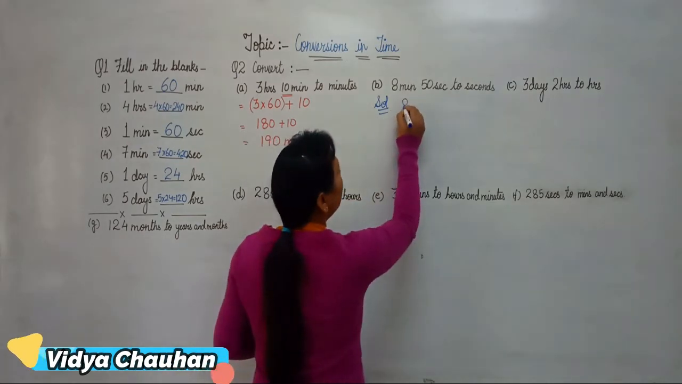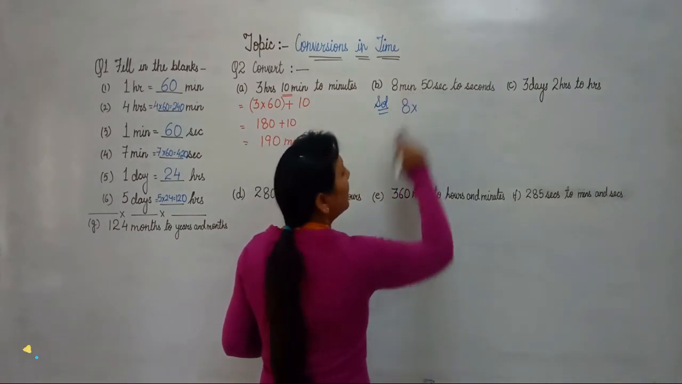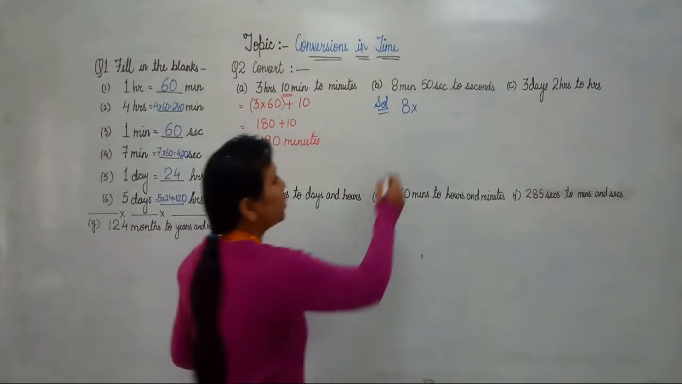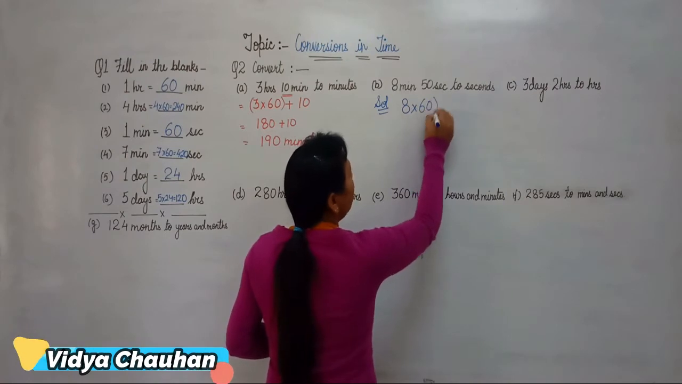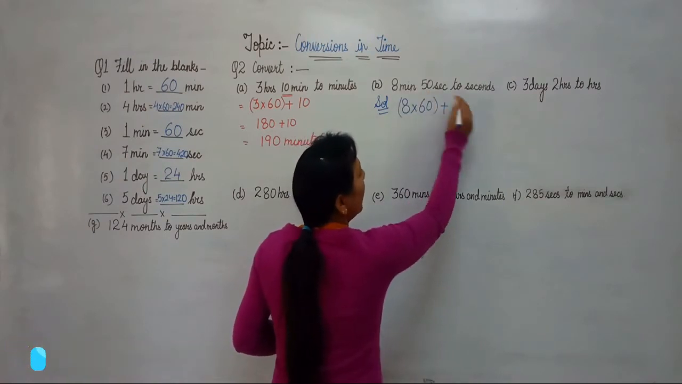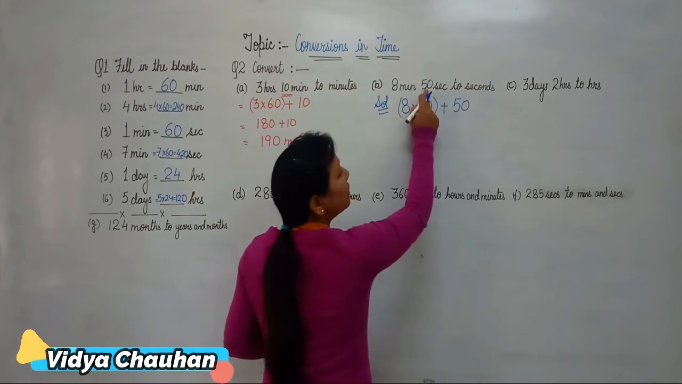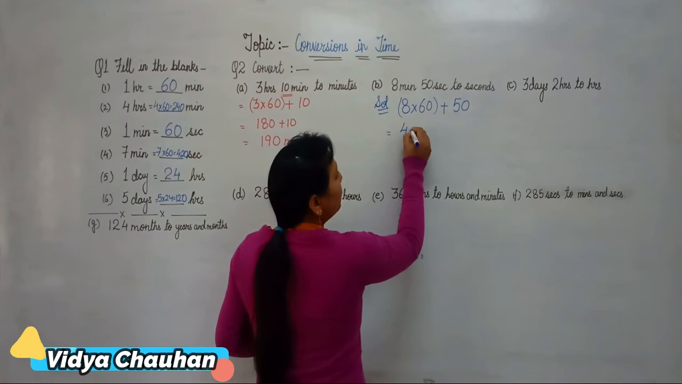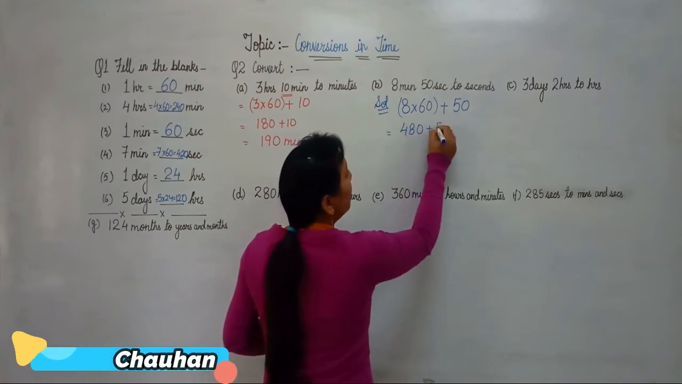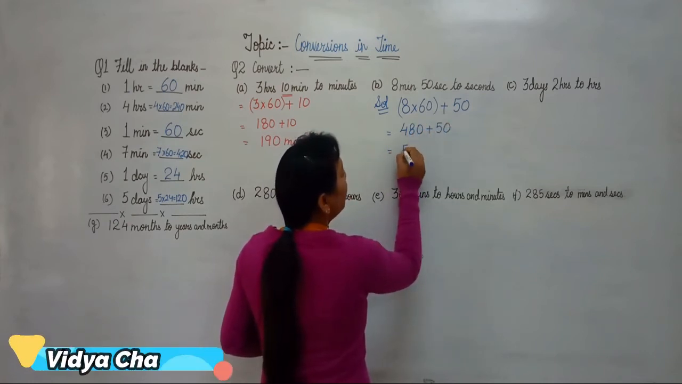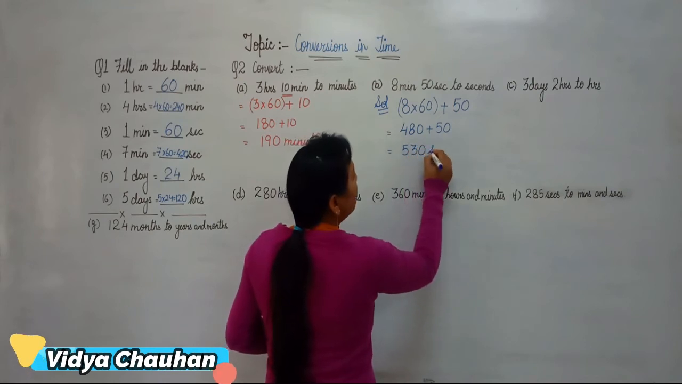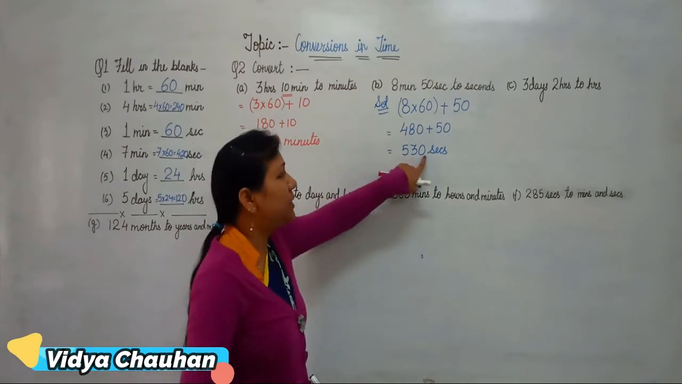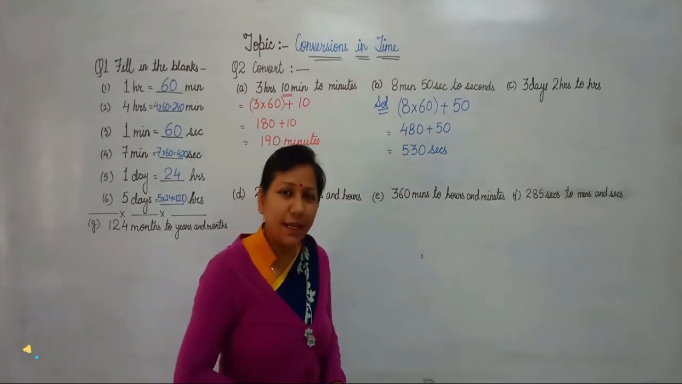So in that case, what will we do? What is the relation between minutes and seconds? Yes, 1 minute equals 60 seconds. So we will multiply 8 by 60 and add the 50 seconds which is given to us. So 8 into 60 is 480, plus 50 will give you 530 seconds. So 8 minutes 50 seconds is equal to 530 seconds.